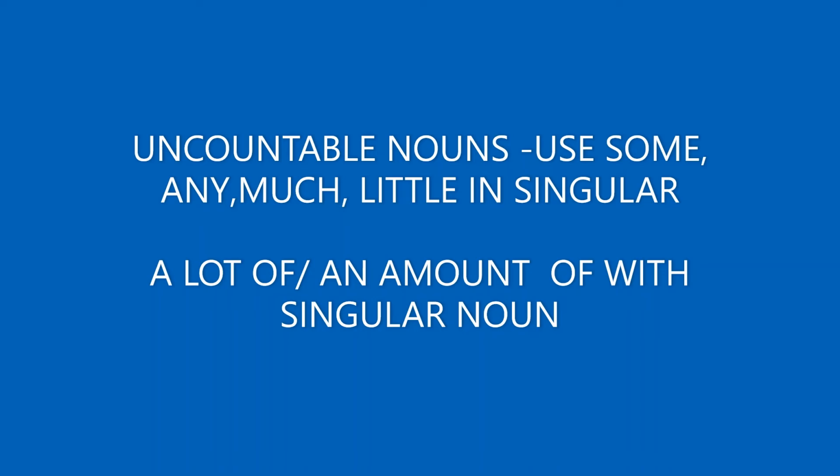Okay, and here also we can use a lot of plus singular noun. I have got a lot of work on at the moment. The same we used a lot of also before countable noun, that too plural noun. You remember the last example. Charles did a lot of jobs, I said here. But here I said that I have got a lot of work on at the moment.